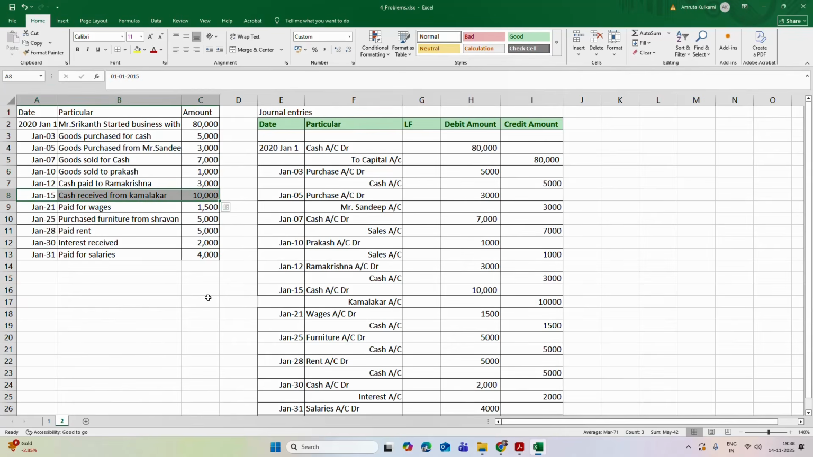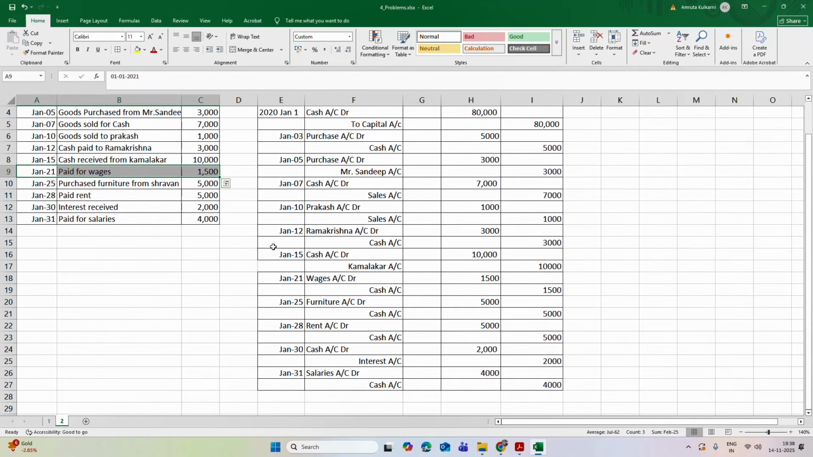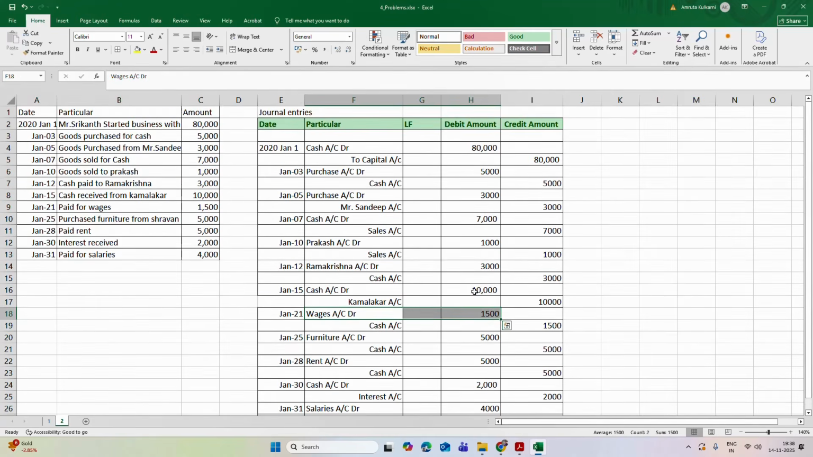Then on Jan 15, cash received from Kamlakar 10,000. So cash account is debited by 10,000 and Kamlakar account is credited by 10,000. Then on January 21, paid for wages rupees 1500. So wages account is debited by 1500 rupees, and these wages are paid by cash. So cash account will be decreased. So cash account will be credited by 1500 rupees.